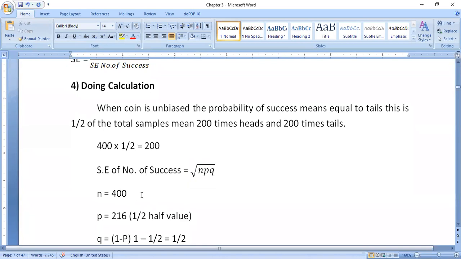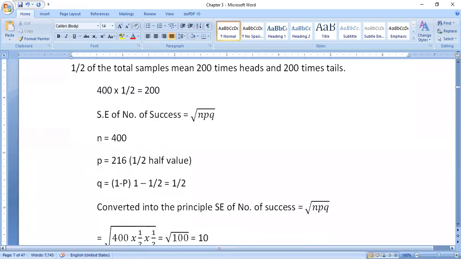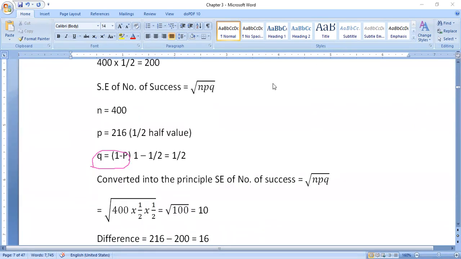Then simply what we are doing, the standard error of the number of successes is equal to under root npq. n is equal to 400 and p is equal to 1/2, the half value. Then immediately q is equal to 1 minus p, that is 1 minus 1/2, that is 1/2. When it is converted into the formula, under root 400 into 1/2 into 1/2, we got 10.